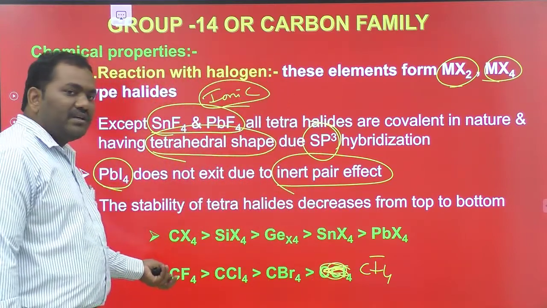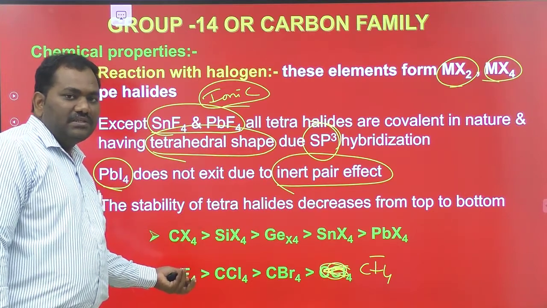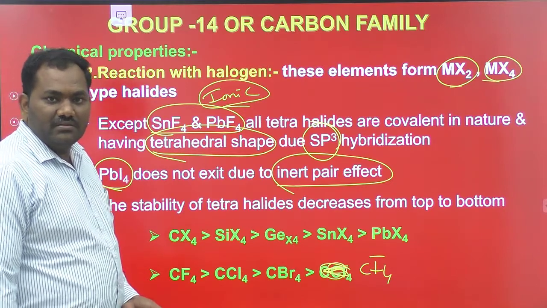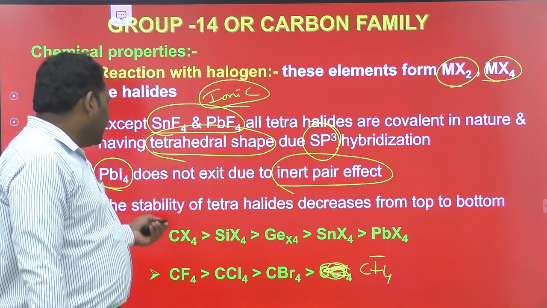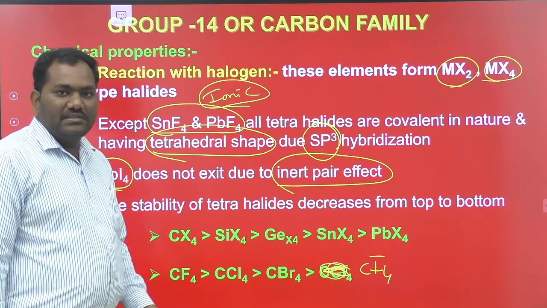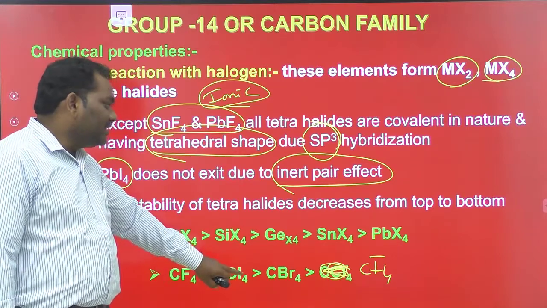This is the stability order of different halogen atoms with respect to the same common 14 group element. Similarly, you can write SiF4, SiCl4, SiBr4 and SiI4.